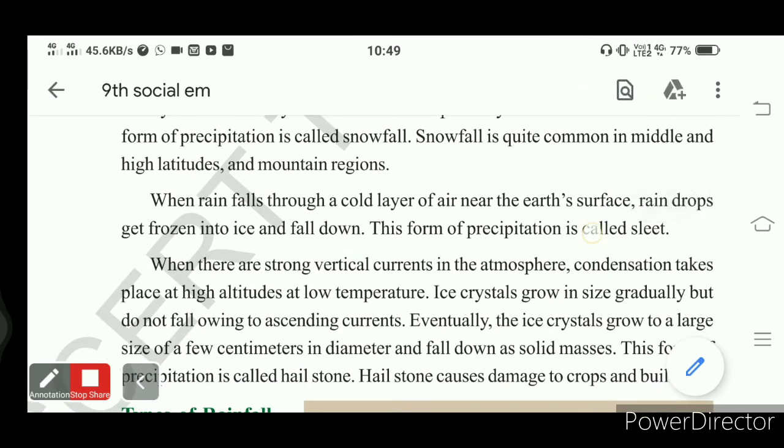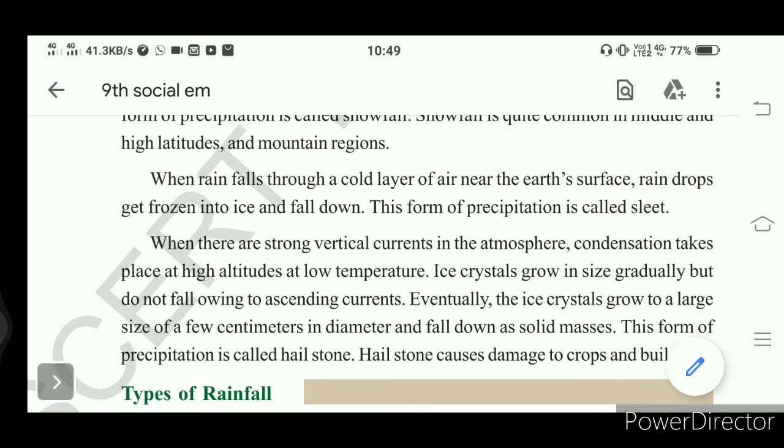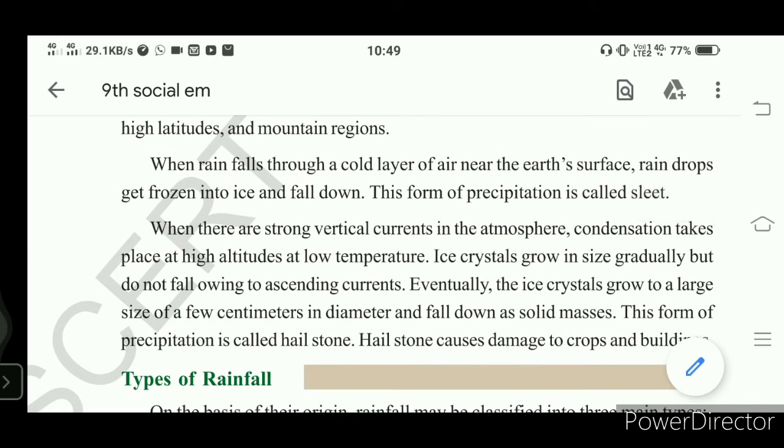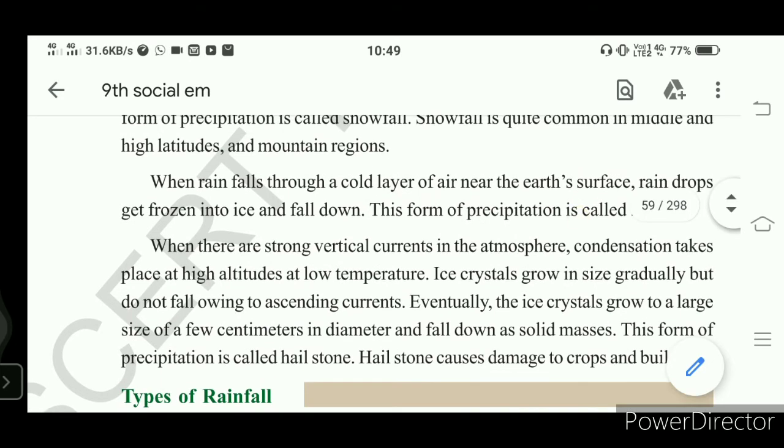And next, when there are strong vertical currents in the atmosphere. What is meant by strong vertical currents? It means that air molecules start moving from the earth's surface to higher places.